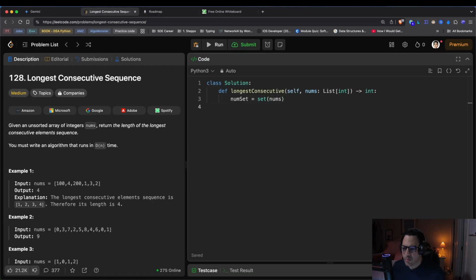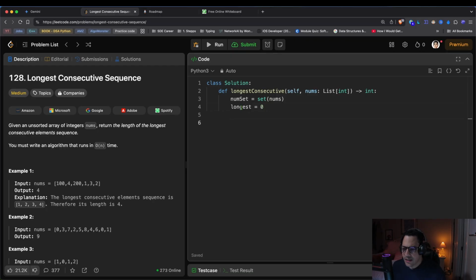And the next step we need to do here is count our longest sequence, or have our counting, let's say, variable, right? In this case, I'm just going to name that longest, and at this point it's going to be equal to 0. Okay, perfect. We created our set and we created our longest sequence counter starting at 0.